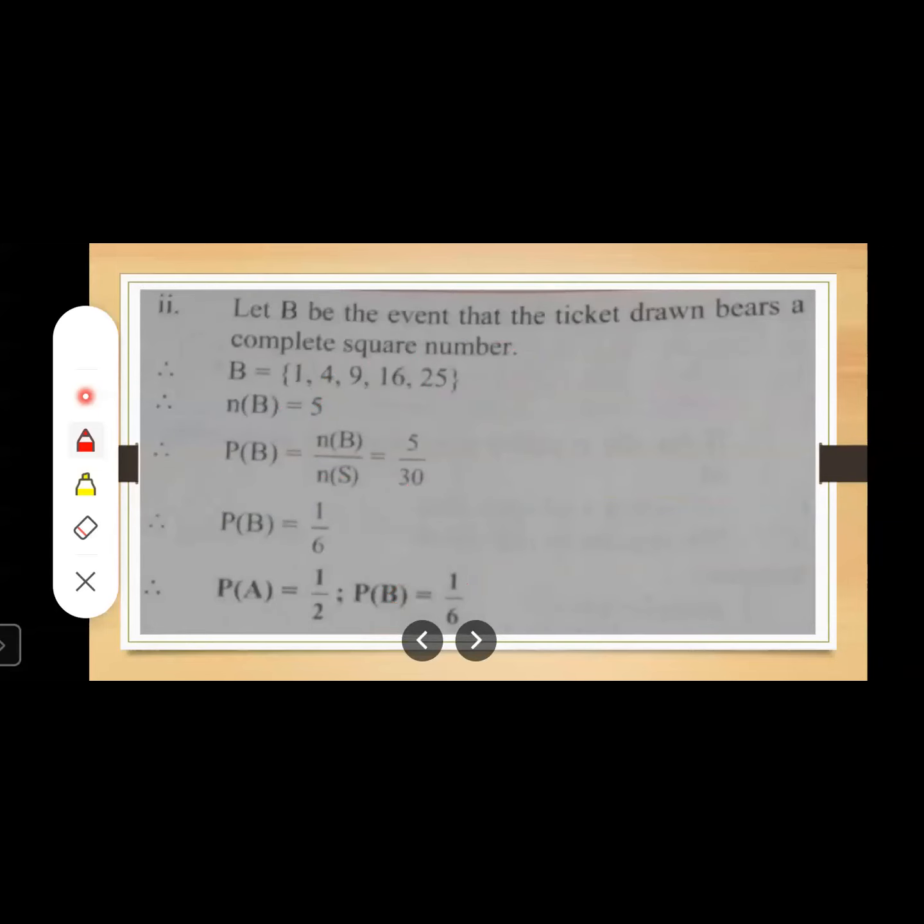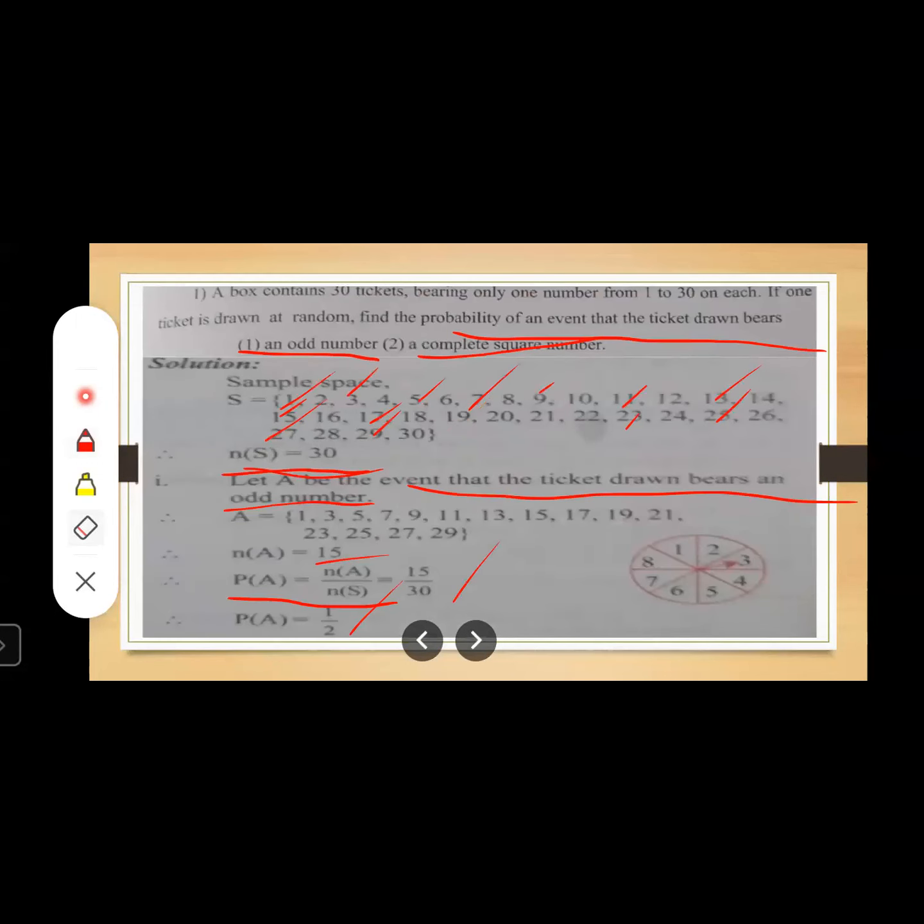So let us write, let B be the event that the ticket drawn bears a complete square number. Where are we going to find this complete square number from? From the sample space itself. So let us find the complete square numbers from the sample space. Complete squares are 1, then 4, then 16, then 25.